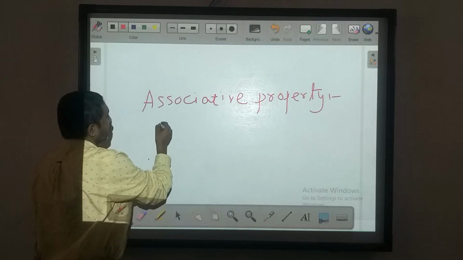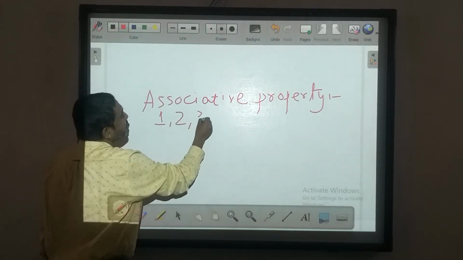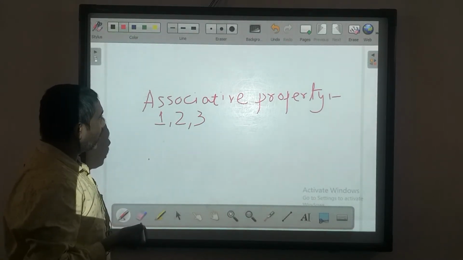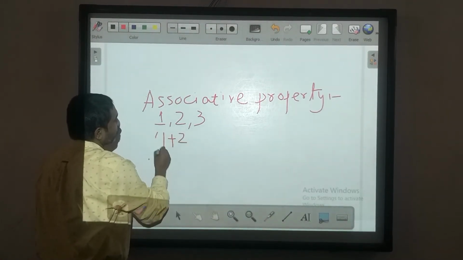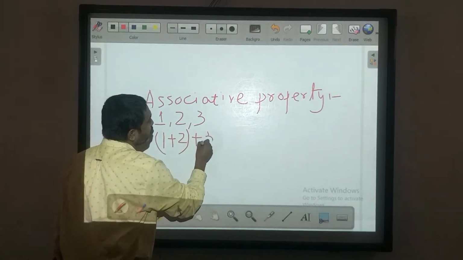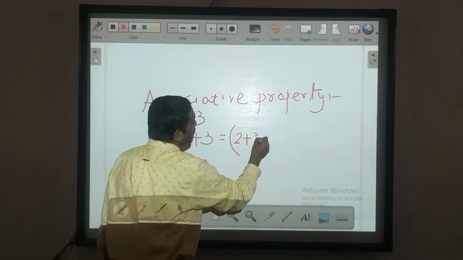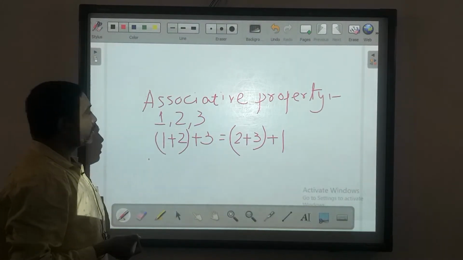Look at, if I take any three natural numbers 1, 2 and 3, what happens? If we apply this property, look at, 1 plus 2 plus 3 must be equal to 2 plus 3 plus 1. That means if we change the order, the value never changes.